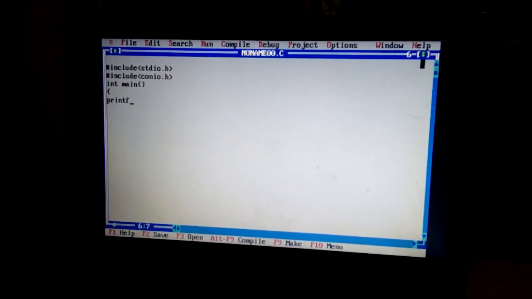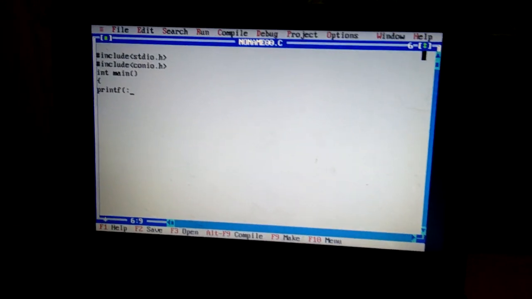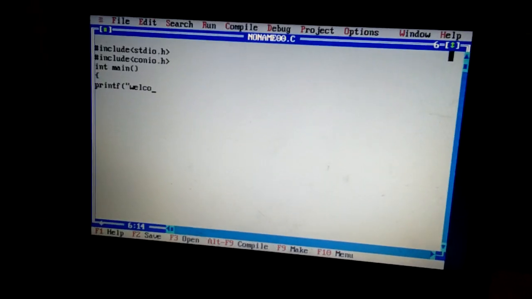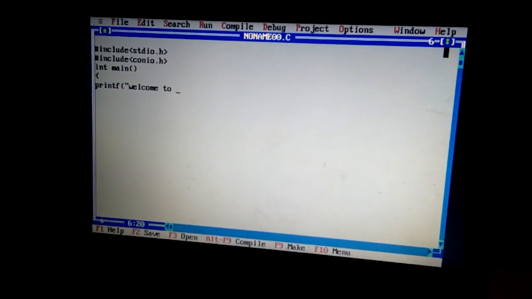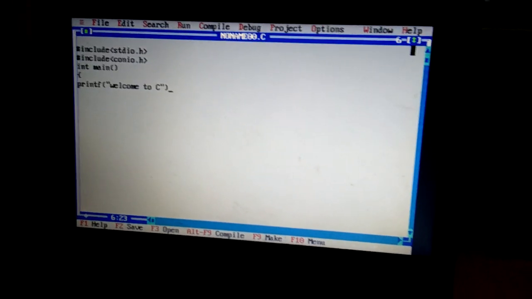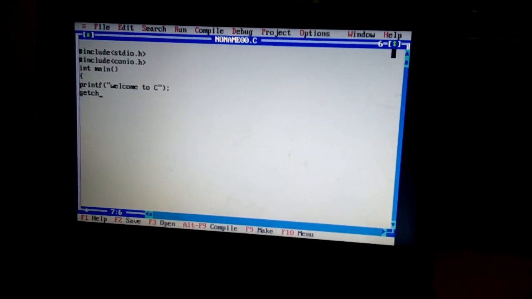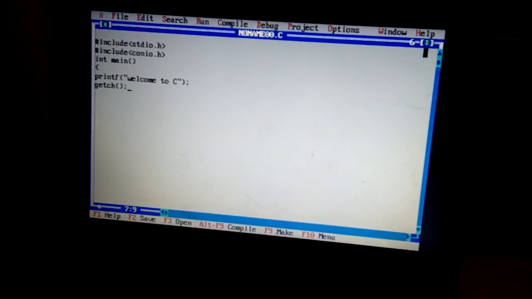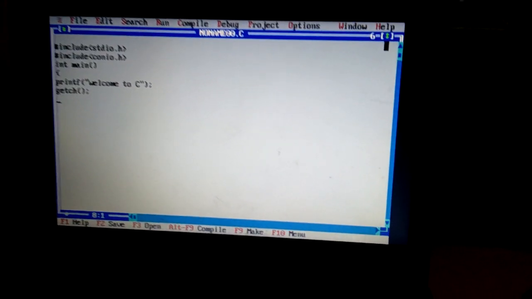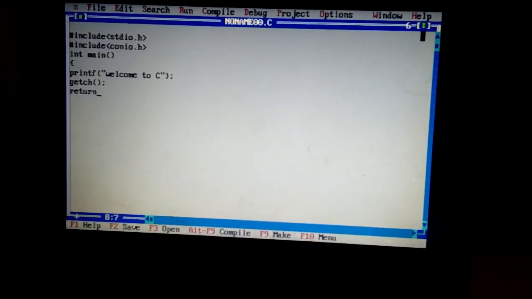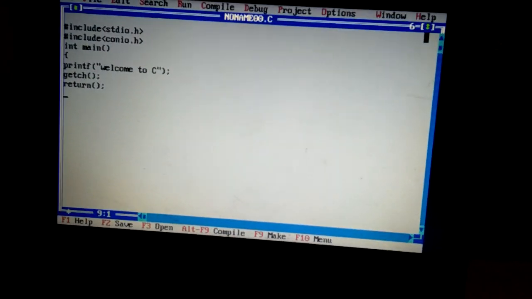So I will simply printf a message, saying Welcome to C. You may not know anything about printf, I know; we will discuss it in the coming classes. Then there are other things to be added here actually. We will be using the getch function in Turbo C++, whereas in Linux we won't use it. Even conio.h will not work in the Linux environment. So we will see the details of the program again in the coming classes, but how to compile and execute.